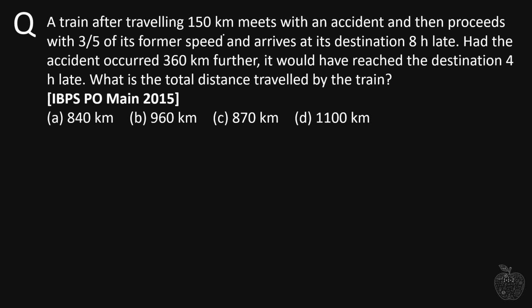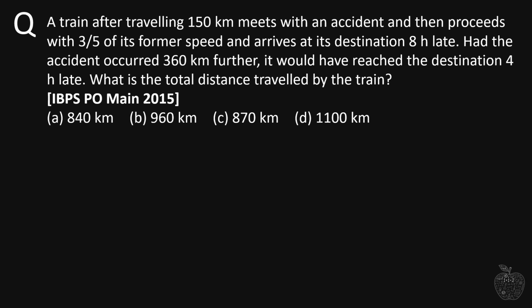A train after traveling 150 kilometers meets with an accident and then proceeds with 3/5 of its former speed and arrives at its destination 8 hours late. Had the accident occurred 360 kilometers further, it would have reached the destination 4 hours late. What is the total distance traveled by the train?